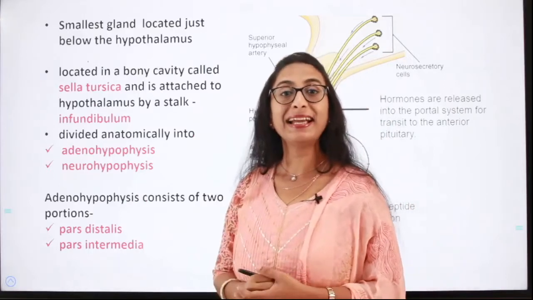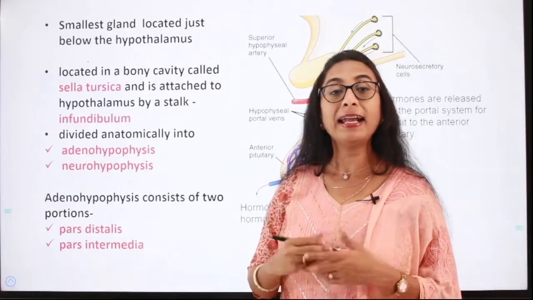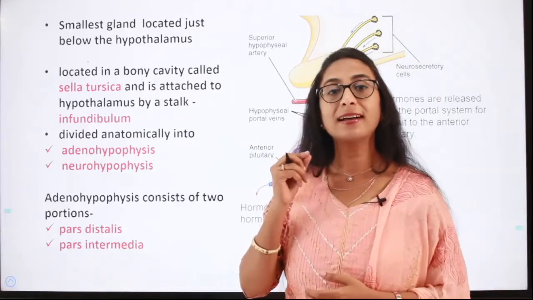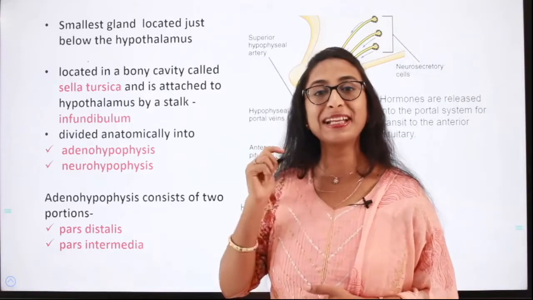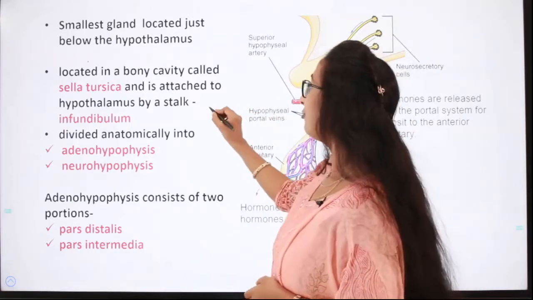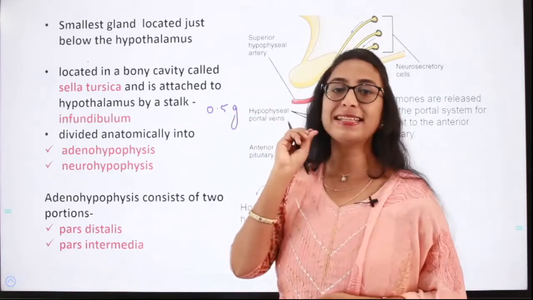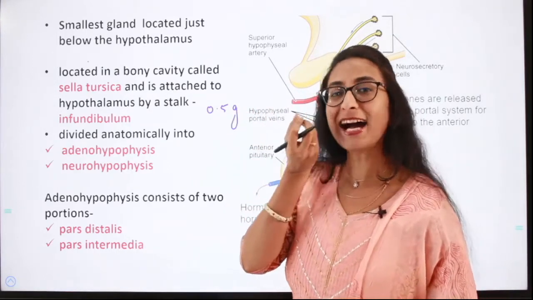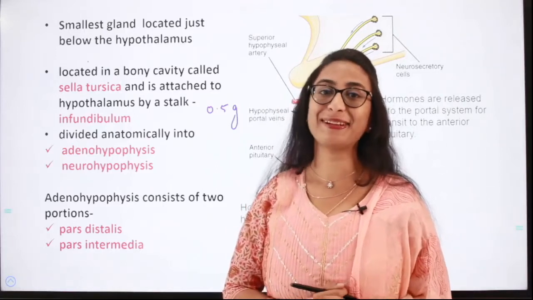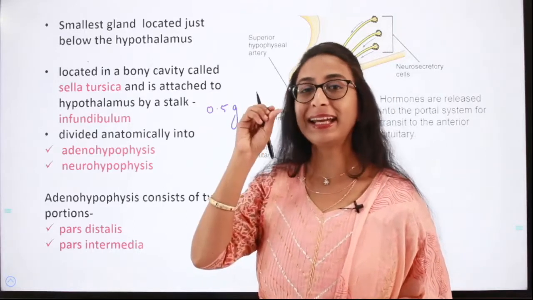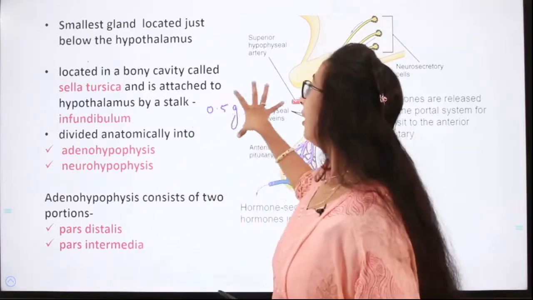It just weighs around half a gram, that is 0.5 gram. Can you believe this? It is a tiny gland, but its function is very important in our endocrine system.